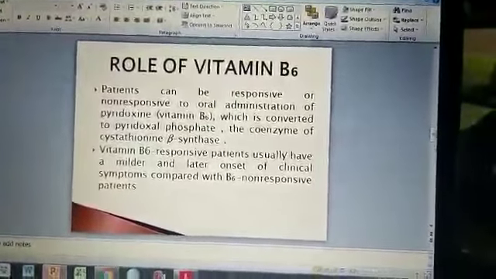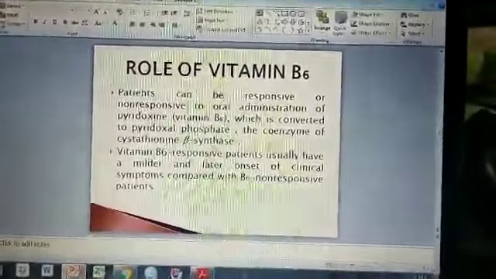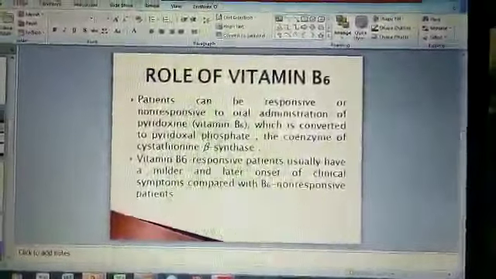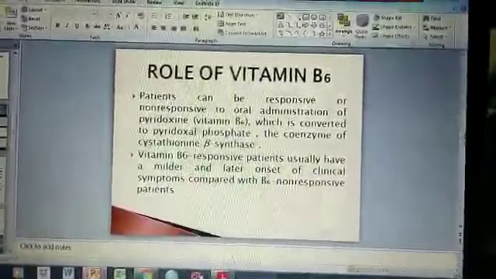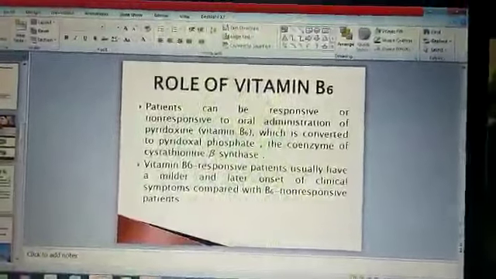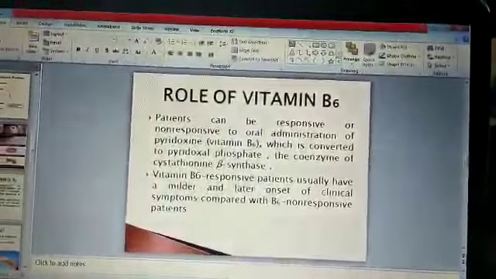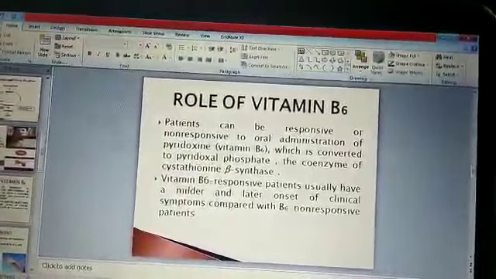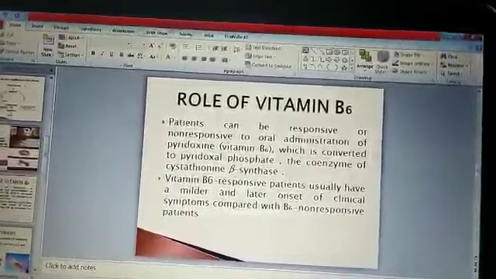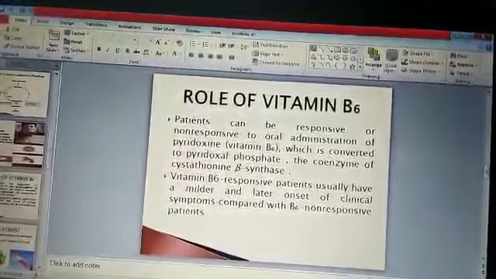Without vitamin B6, the efficiency and functionality of cystathionine beta synthase are badly affected. Patients with homocystinuria can be responsive or non-responsive to oral administration of pyridoxine. Those patients who are responsive to vitamin B6 usually have milder symptoms and later onset of clinical symptoms compared to non-responsive patients.